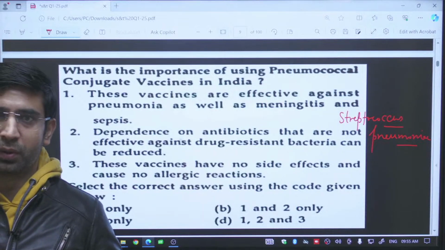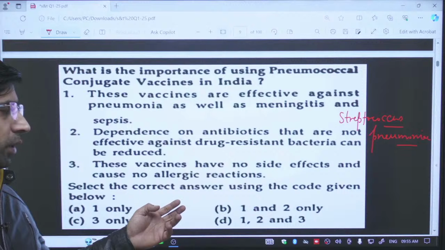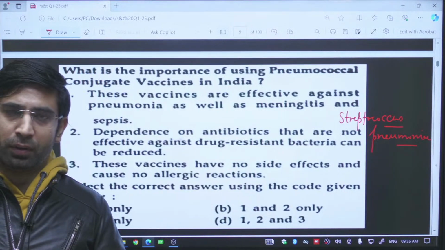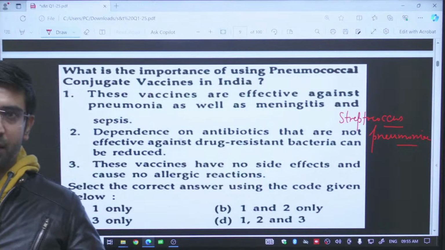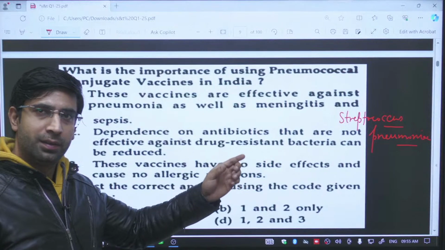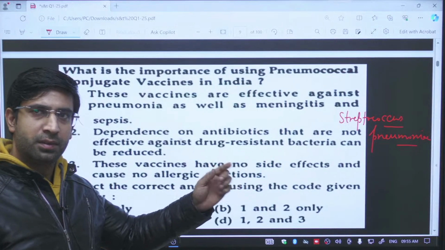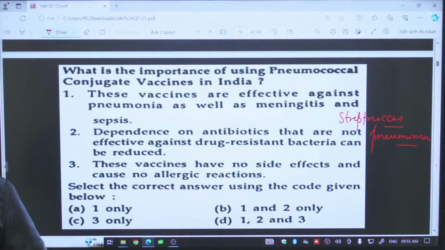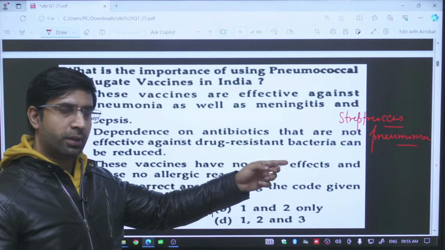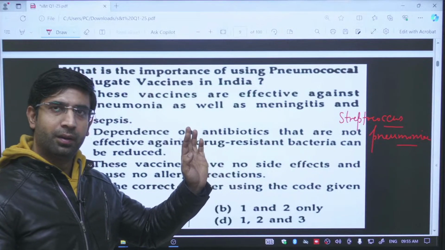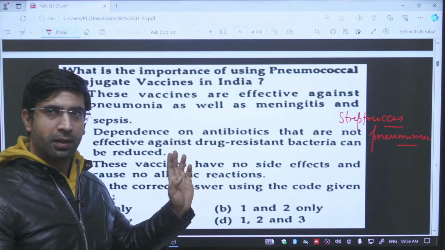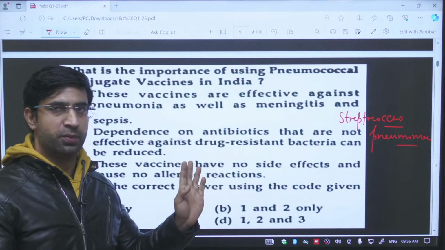Pneumonia is a disorder of your lungs. Pneumonia, meningitis. Meningitis means inflammation of a layer of the brain. Meningitis and other related symptoms. This bacteria results in pneumonia and meningitis. If I am using this vaccine, it will prevent me from any future infection by this bacteria. Clear? So I will be prevented indirectly from pneumonia and meningitis. This is clear from this much information.